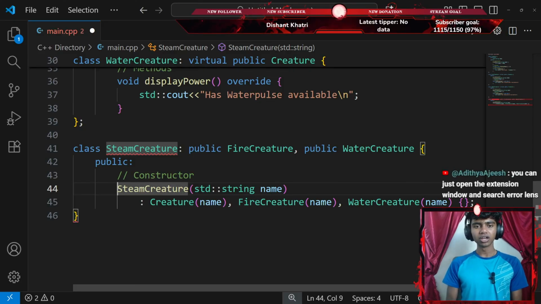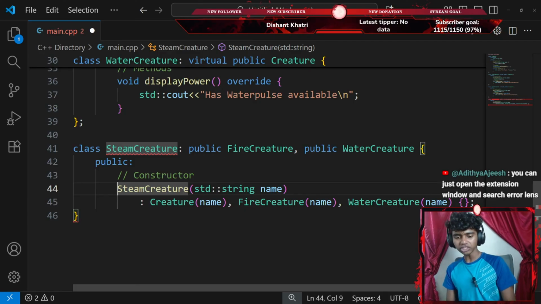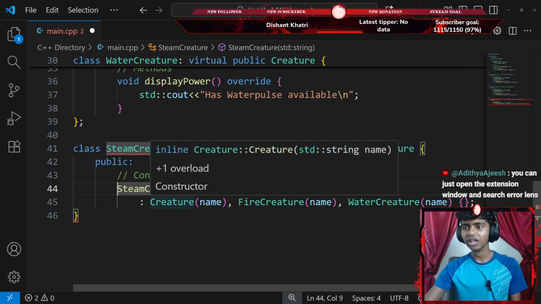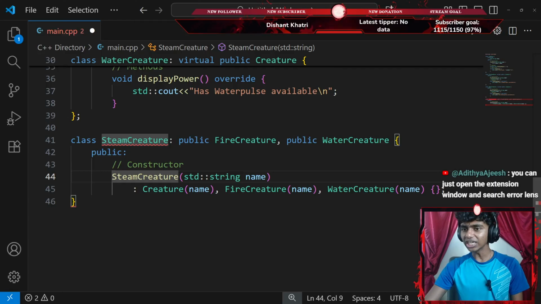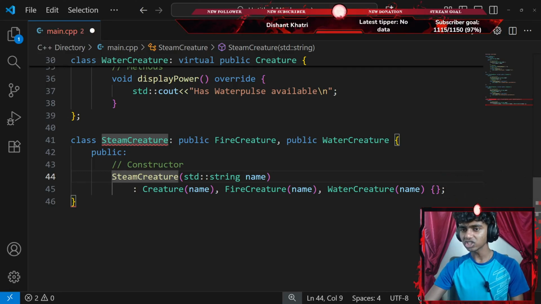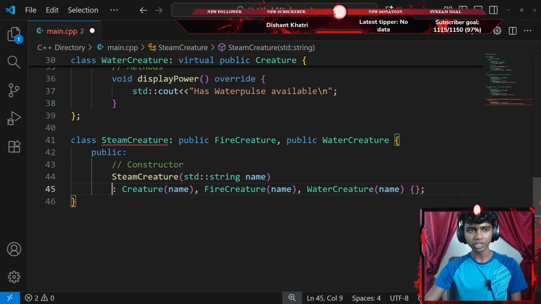Okay, that said, you can just open the extension window and search for lens errors. Honestly, I might watch a few tutorials on it after the stream as well. Okay, so I create a constructor right here. Okay, constructor for my stream creature.